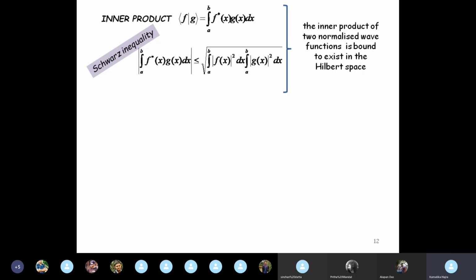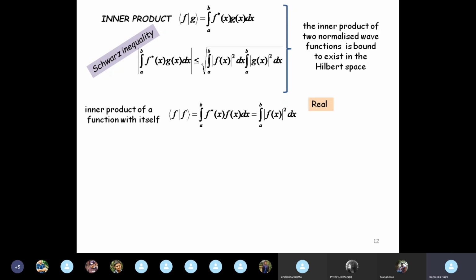All right? Okay. Now, since we know the definition of inner product, what is the inner product of a function with itself? It is nothing but the integral from a to b of mod f(x) squared, which is the square, and we know this is square integrable. So if the limits become minus infinity to plus infinity, we know that the inner product is 1.